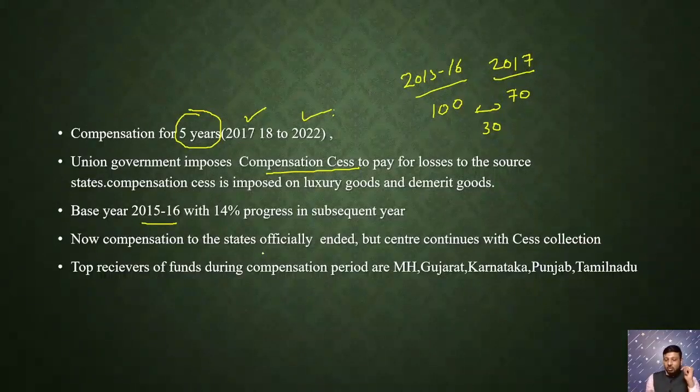At the end of 2022, these are the 5 states: Maharashtra, Gujarat, Karnataka, Punjab and Tamil Nadu. These are the 5 states which gained the most from the compensation paid by the Union government. Still now, the states haven't adopted a way for the transition after GST compensation. So we should wait and watch how the states respond to the end of this GST compensation.